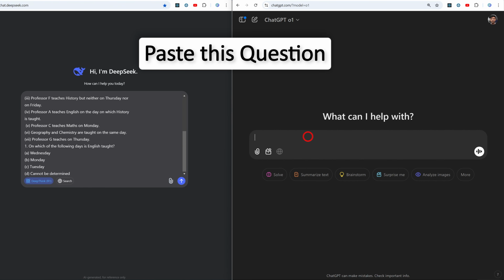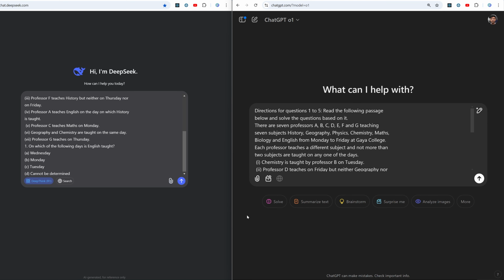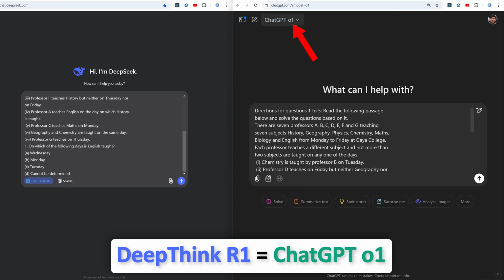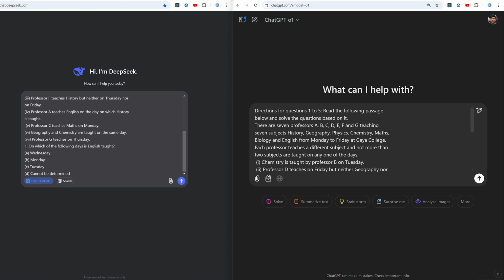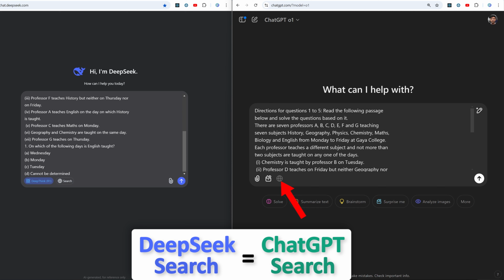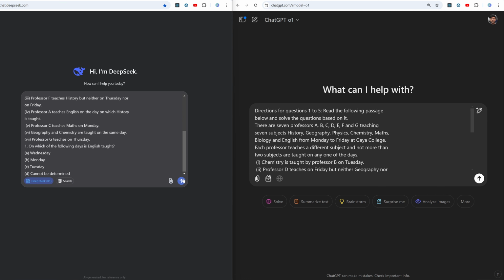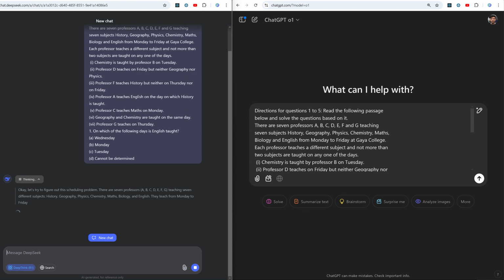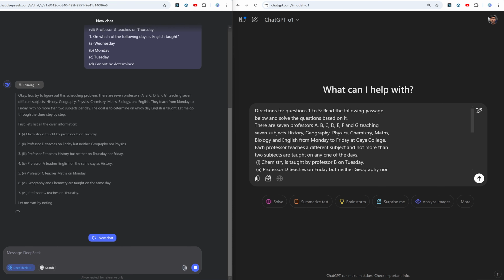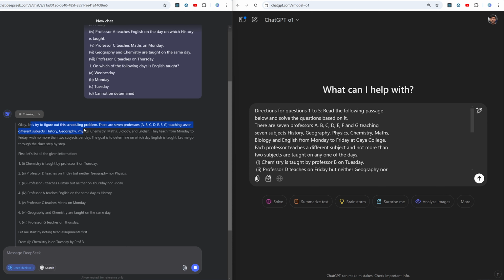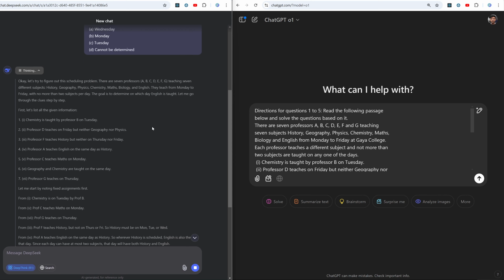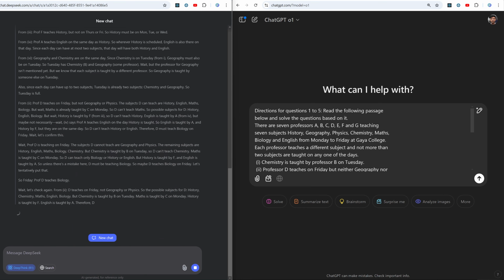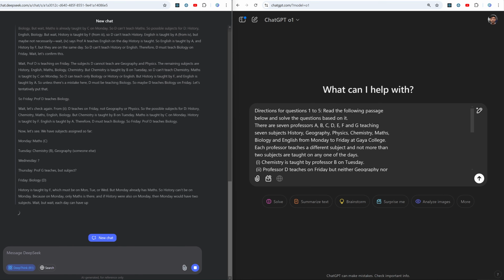Okay, so I'm going to give both the same question. I have enabled DeepThink, which is equivalent to ChatGPT O1, and there is also a search option, which is equivalent to SearchGPT. Now let me hit send first, and when you do it here, you will see the way this model thinks. You can even read it. Okay, let's try to figure out this scheduling problem. There are 7 professors, and so on. So you can see how it is trying to address this question.